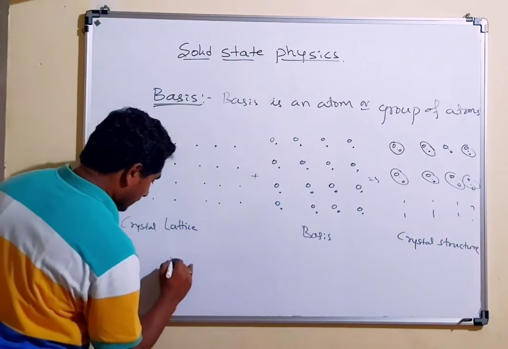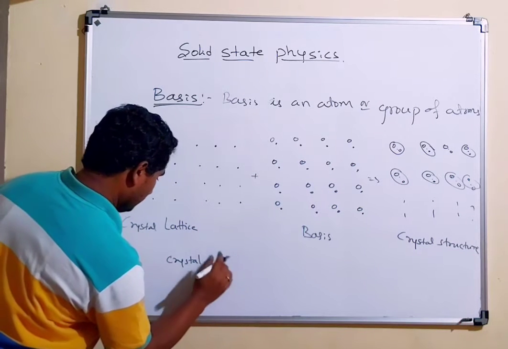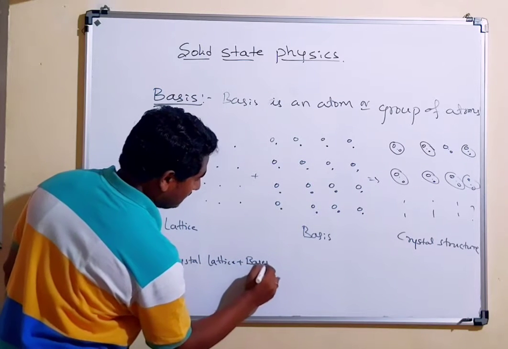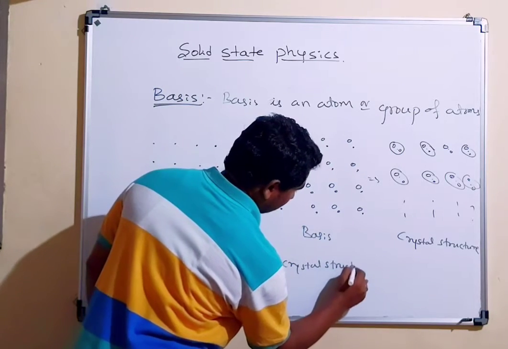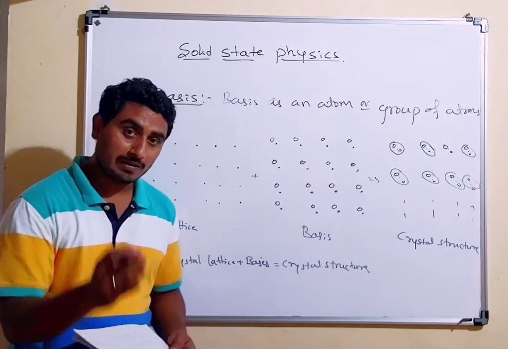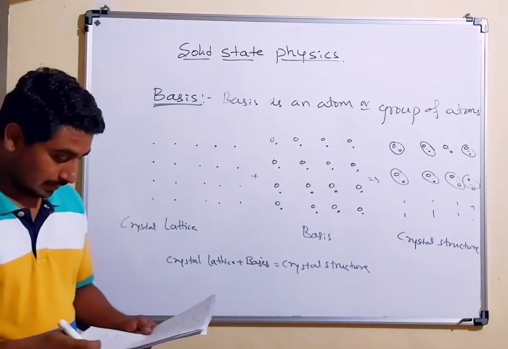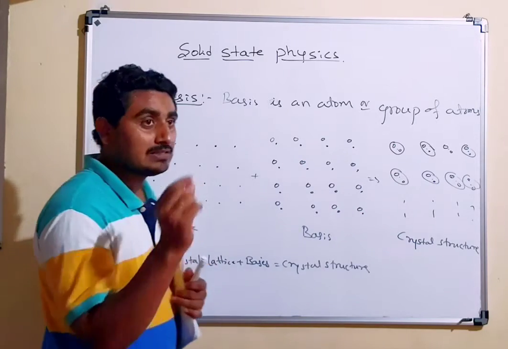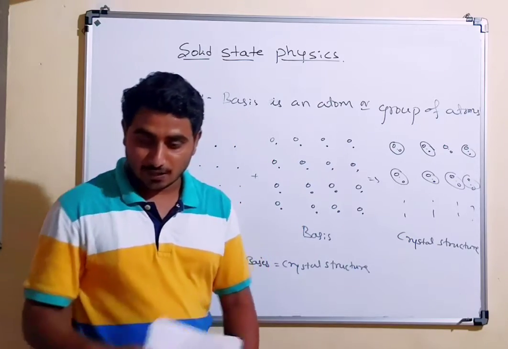So here, crystal lattice plus basis is equal to crystal structure. Or we may define it as: a crystal structure is formed by the addition of the crystal lattice to the bases. And here, as I have told, a basis may be a single atom or a group of atoms.